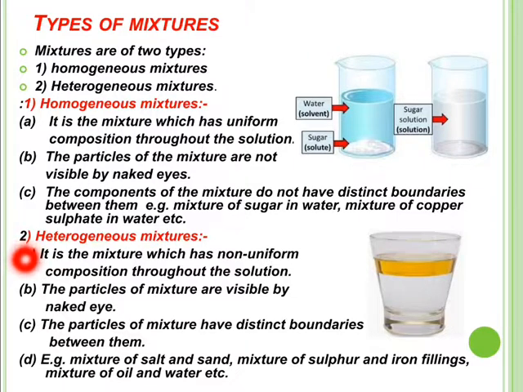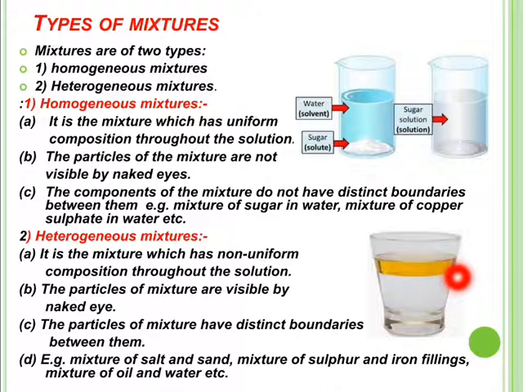Now let us see heterogeneous mixture. It is the mixture which has non-uniform composition throughout the solution. The mixed particles of the mixture are visible by naked eye. As you can see here, it is a heterogeneous mixture, a mixture of oil and water. They are not properly mixed together and form two distinct boundaries between their components. The upper layer is oil and the lower is water, and there is a clear demarcation between the two components of this mixture.